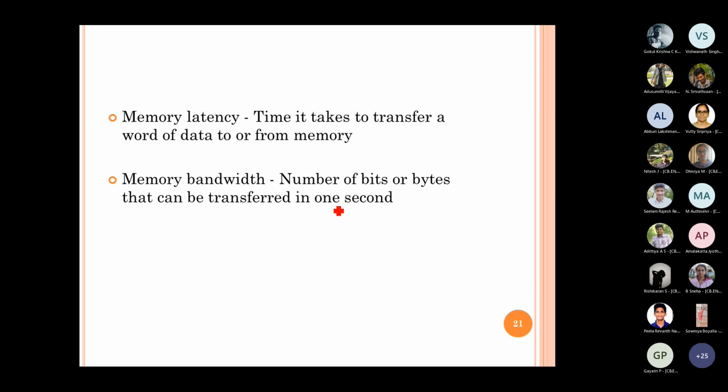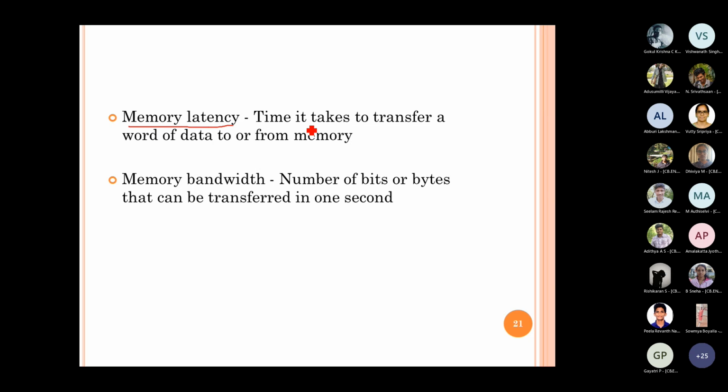Whenever we speak about memory, we already discussed two parameters, right? One is the memory access time, another is the memory cycle time. Here again, we have to consider two more parameters. One is the memory latency, that is the time it takes to transfer a word or data to or from the memory.